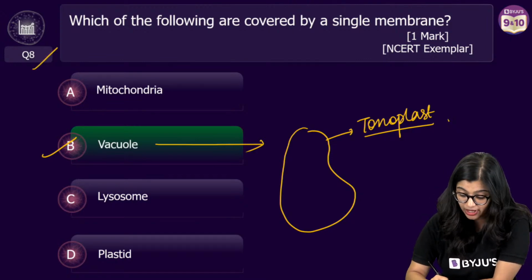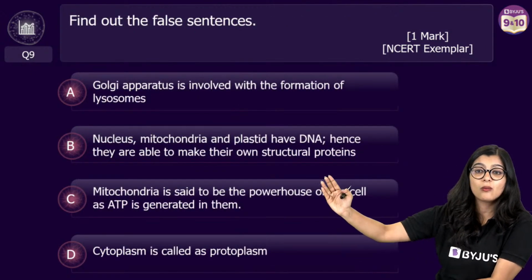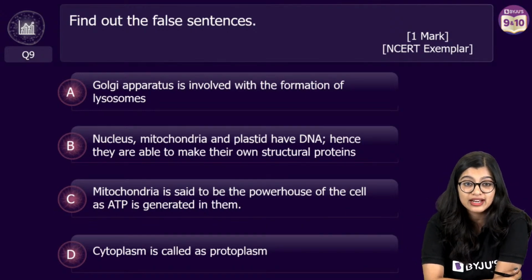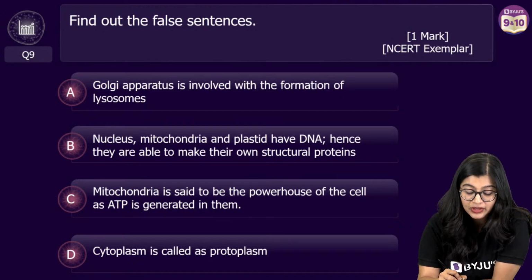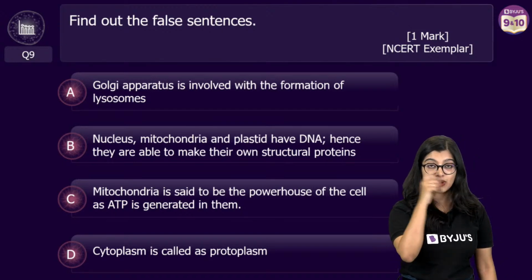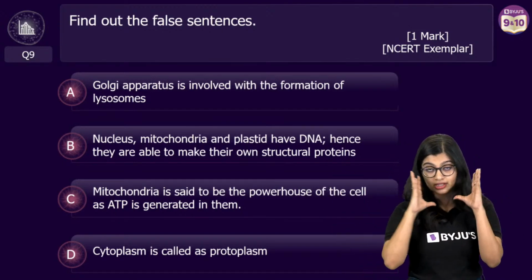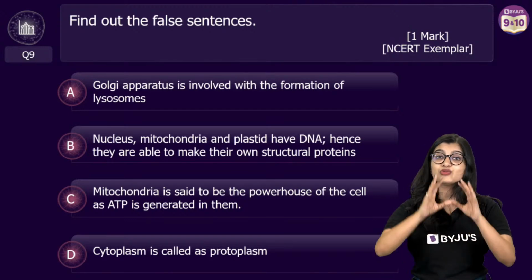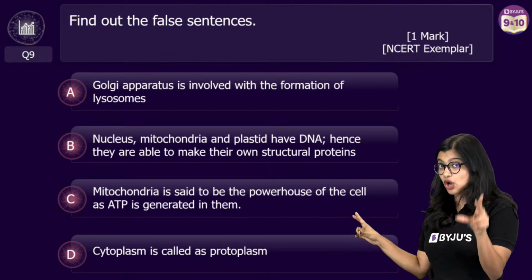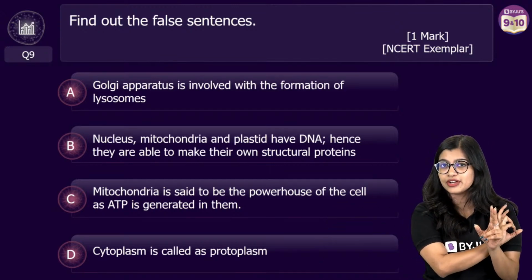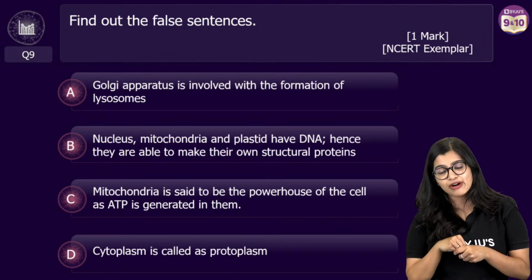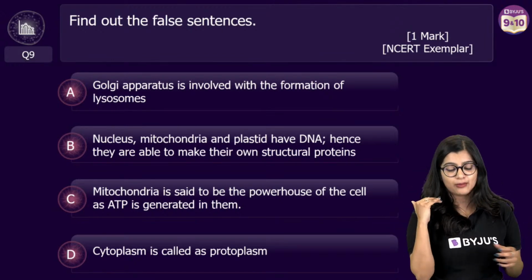So we're at question number 8. Long way to go, right, to quickly revise. So let's move on. Yes, you need to read all the options. Now, I understand that for many of you, probably this is the first video that you are watching. This live session is happening on the basis that you have already learned the chapter Fundamental Unit of Life. If there are topics that you have not understood, please go back to the beginning of this video where I tell you which sessions you need to look for to learn better. And if you still have further doubts, let me know in the comments of this video. I will help you out.